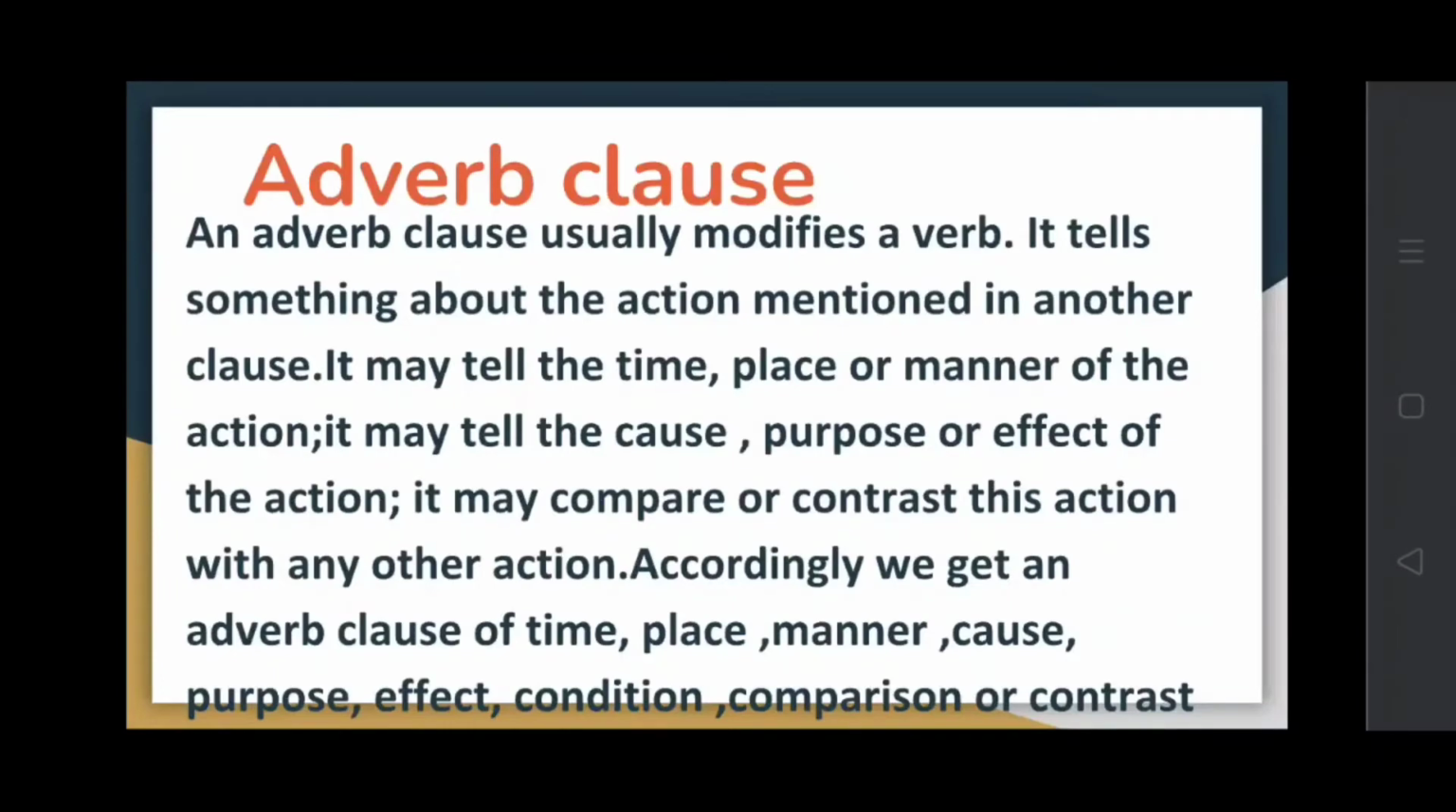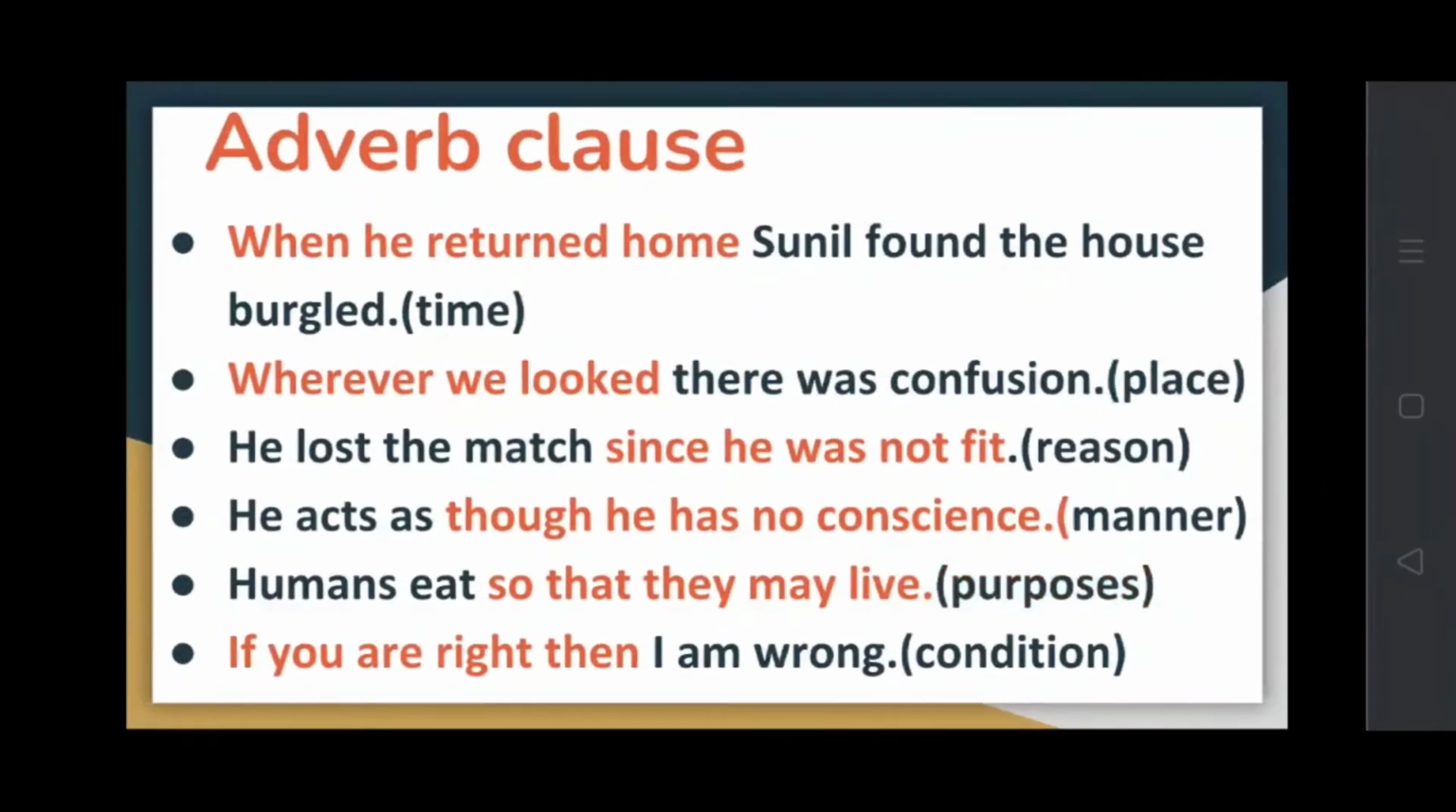So there are various kinds of adverb clauses. Now see some examples of adverb clauses. When he returned home, Sunil found the house burgled. So here there is an adverb clause of time. When he returned home, this is the time. When Sunil found the house burgled. So it is describing the time when it was burgled.